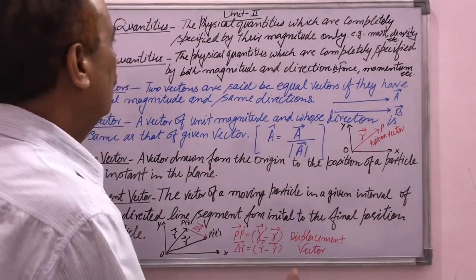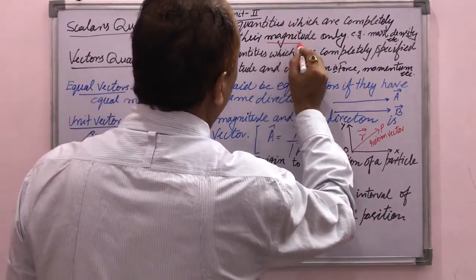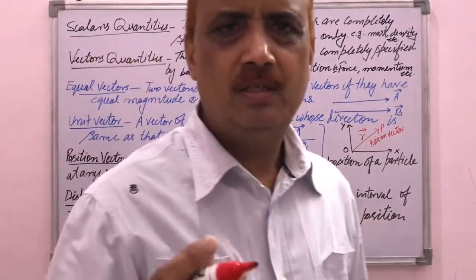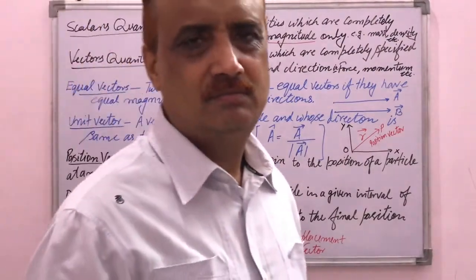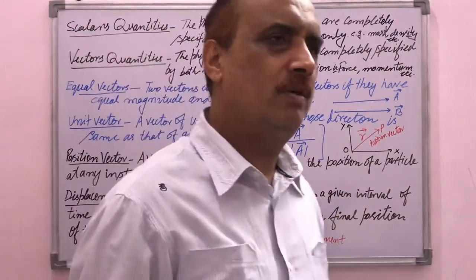So the main point is they are specified by the magnitude only, like mass, distance, speed, density, like this. Such quantities are the scalar quantities.